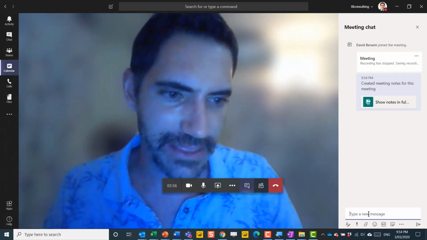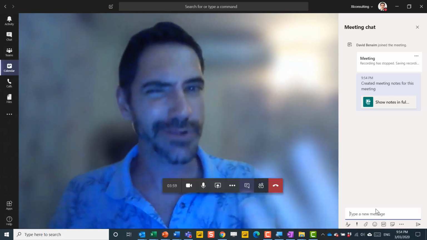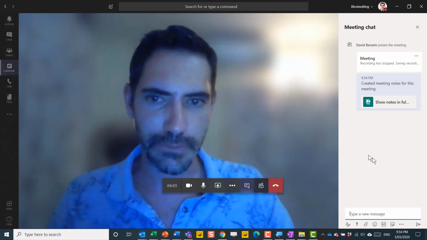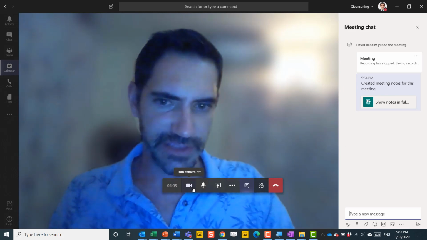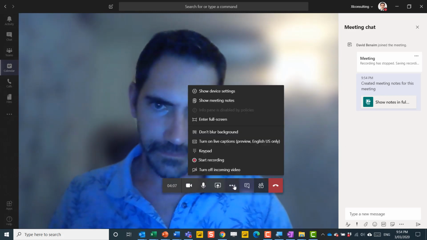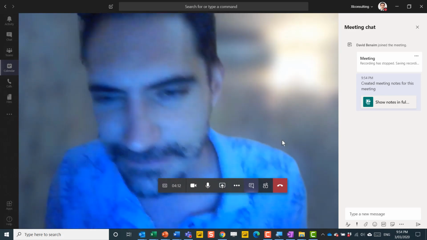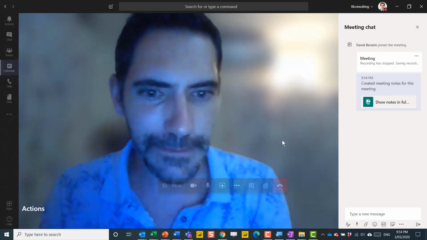But as I keep going, there could be other features. Do you see how cool and useful the blur background is? It allows people to focus on just you. You can turn your camera on or off. And in more captions, you can choose to turn on live captions. This is pretty awesome as well.